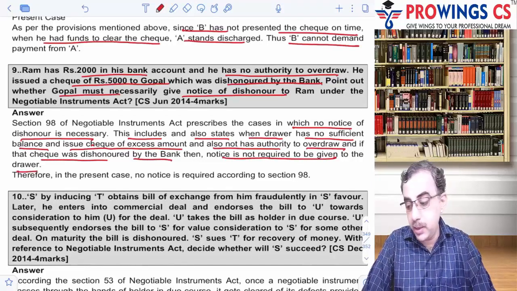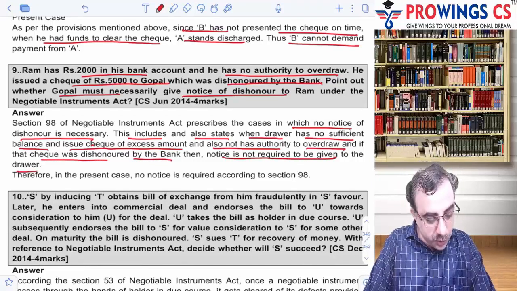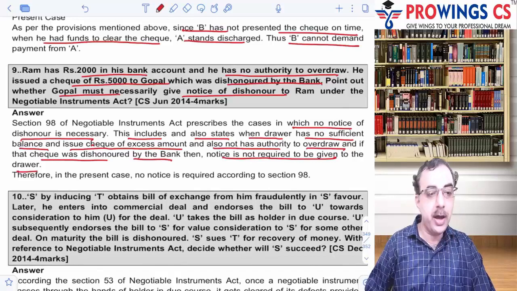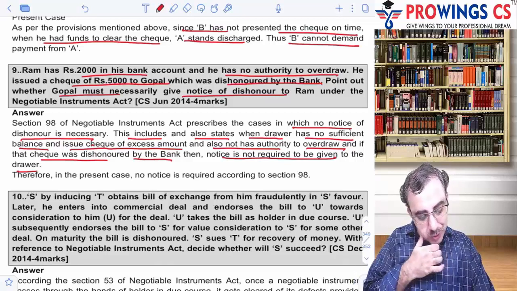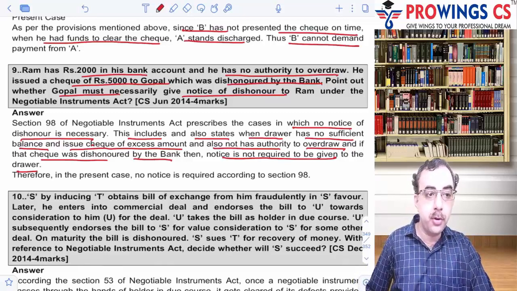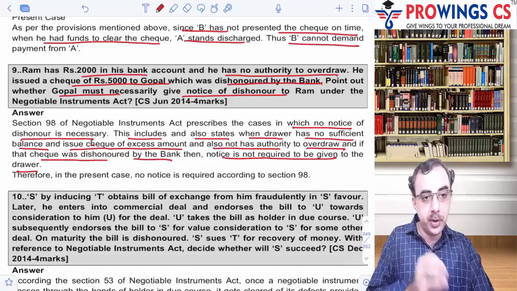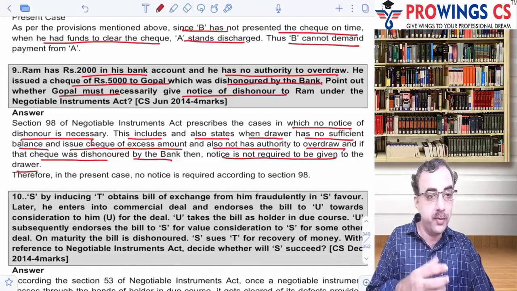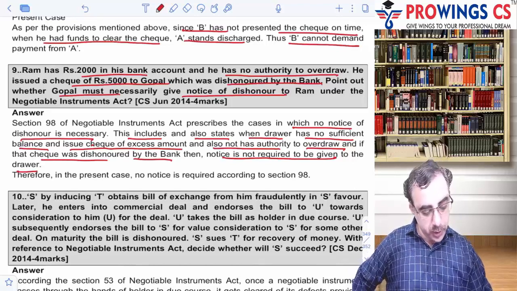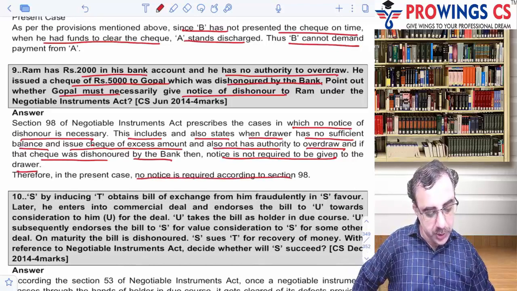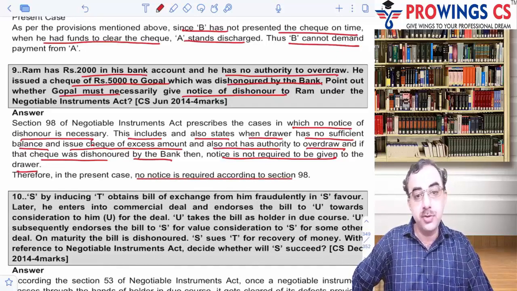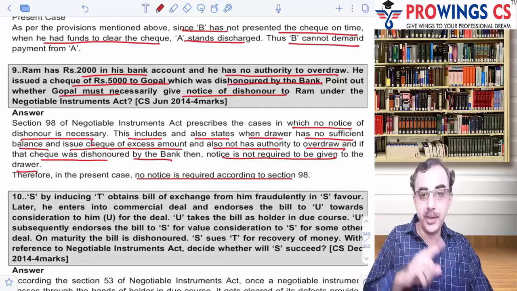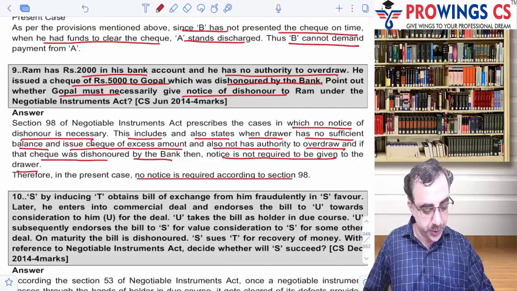Interesting. 98 has a different kind of nature. So it says when the drawer has no sufficient balance, okay, clear, and also has no authority to overdraw, and if the check is dishonored by the bank because of this reason, interestingly, even the notice of dishonor is not required. So in the present case, no notice is required according to section 98. Okay, but yet I would say if a check is bounced under section 138, preferably give a notice because there is a non-obstante clause. Okay, preferably give a notice.